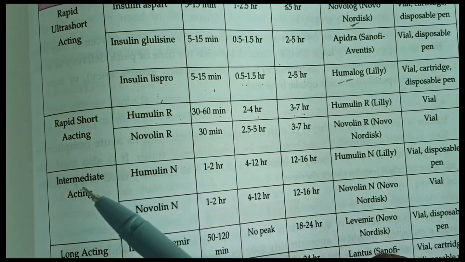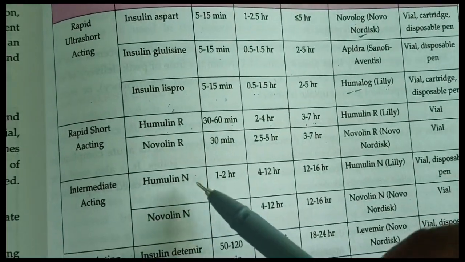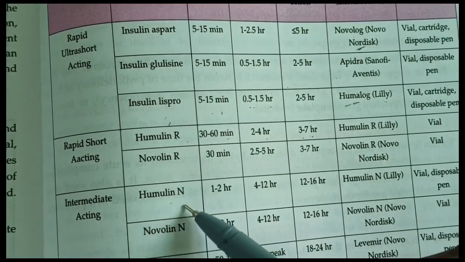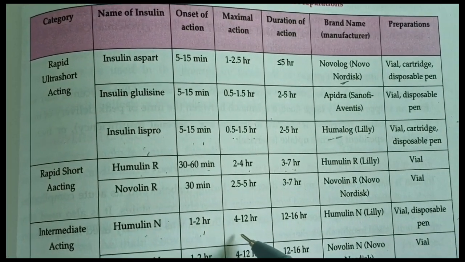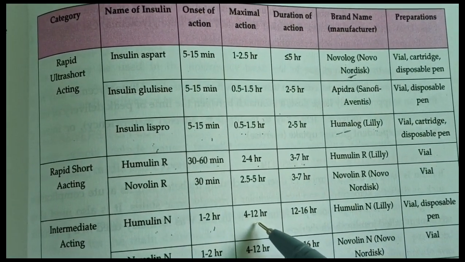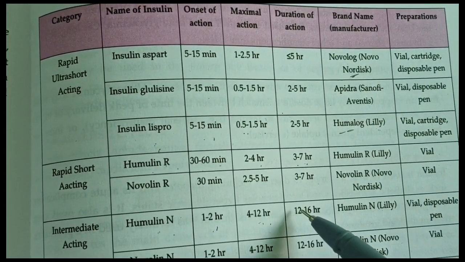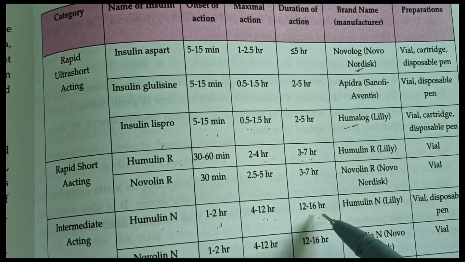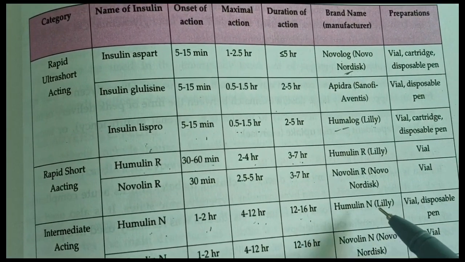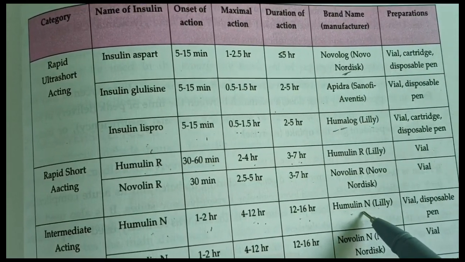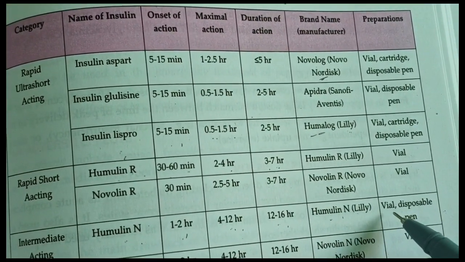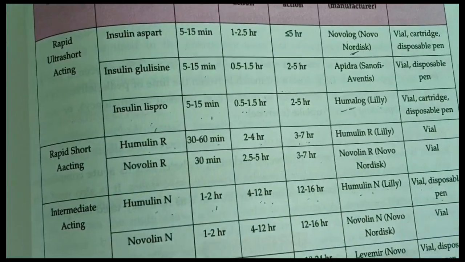Next are the intermediate acting insulins. First is Humulin N. Onset of action is 1 to 2 hours, maximal action is obtained in 4 to 12 hours, and duration of action is 12 to 16 hours. It is manufactured by the Lilly company under the brand name Humulin N and is available in vial and disposable pen.